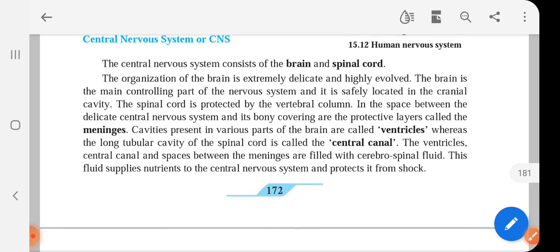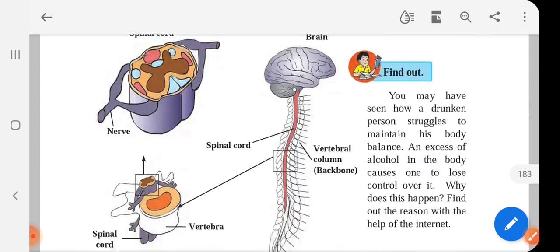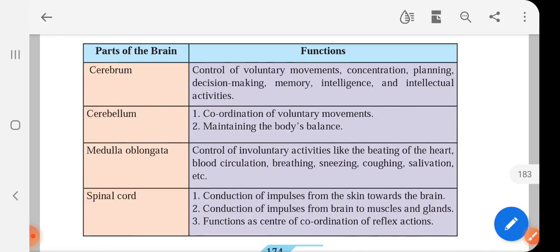Okay, students, so go through this part. Inshallah, next time we'll talk about other part of our nervous system, PNS and ANS.